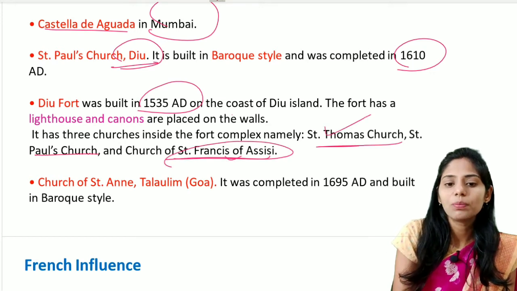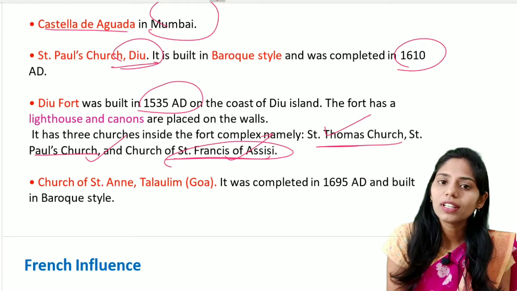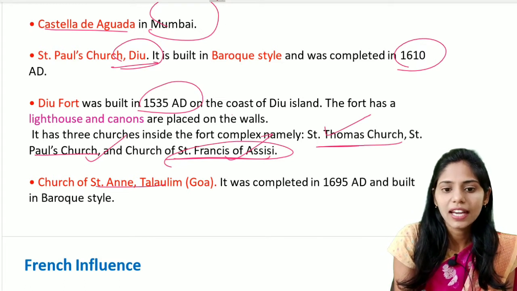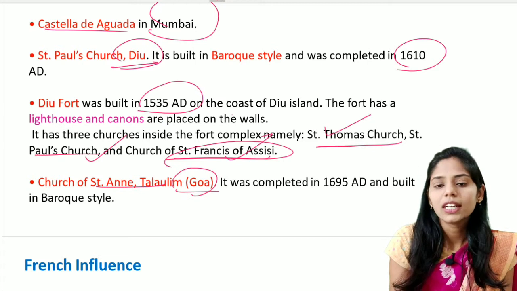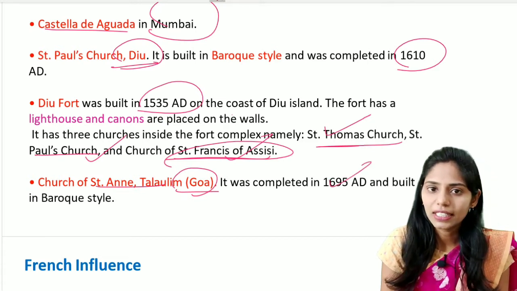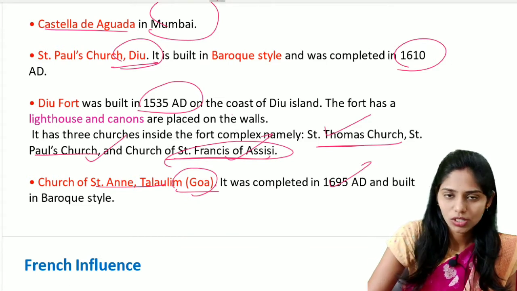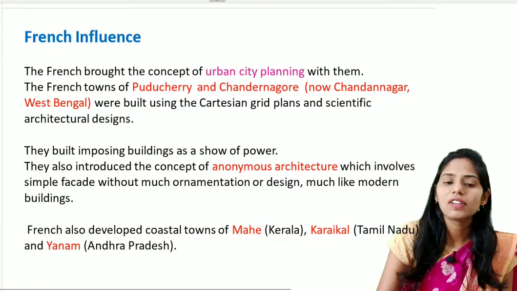So these are the three important churches which are present in the complex of this Diu Fort. And the next important church is the Church of Saint Anne, which is present in Goa. It was completed in 1695 AD, and again it was built in the Baroque style. So this is about the architecture during the times of the Portuguese. And let us move to the French influence.